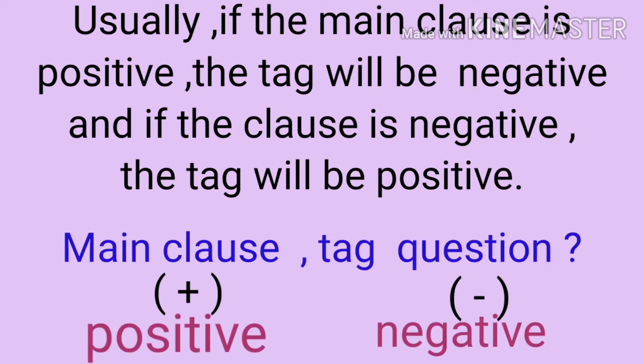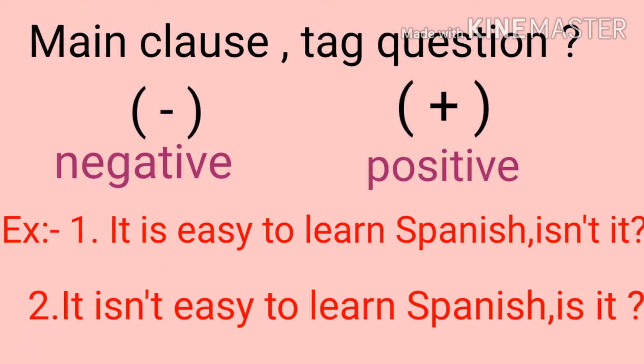Now children, let's understand the rules that are used while adding a tag. Usually, if the main clause is positive, the tag will be negative. And if the clause is negative, the tag will be positive. Means for a positive statement, a negative tag, and for a negative statement, a positive tag should be used. Look at these examples. It is easy to learn Spanish is a positive statement. So we are adding a negative tag for it, isn't it?